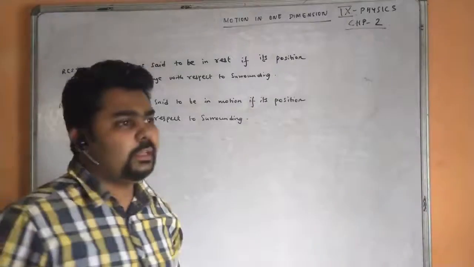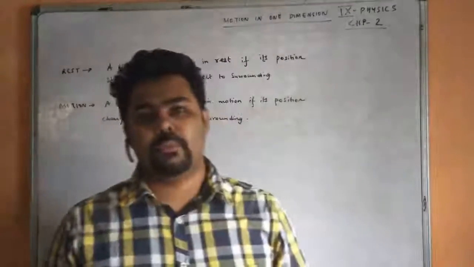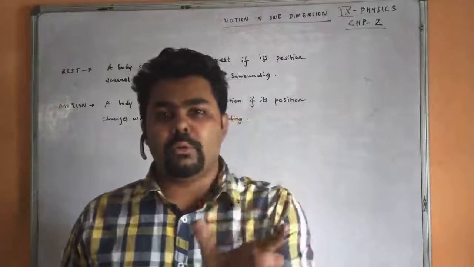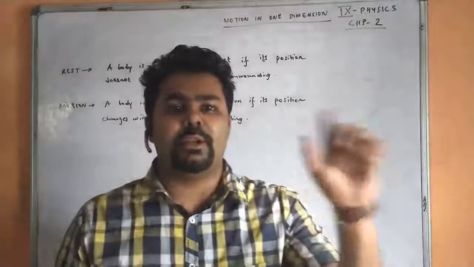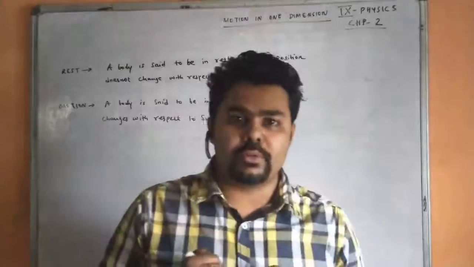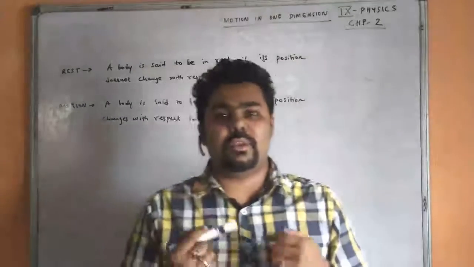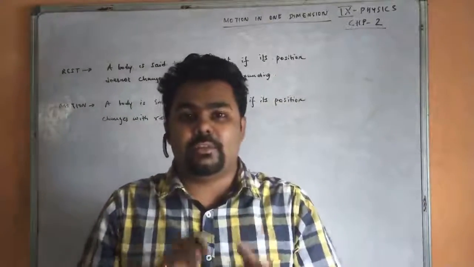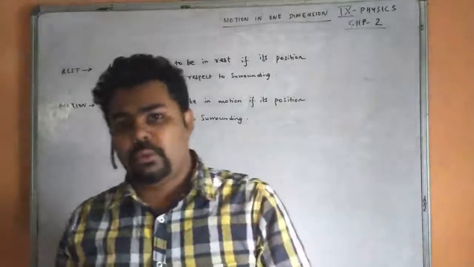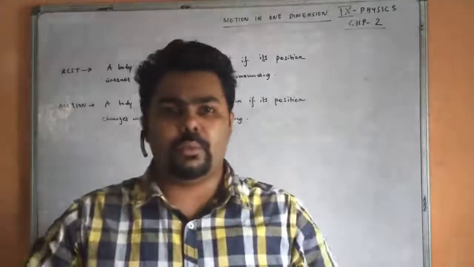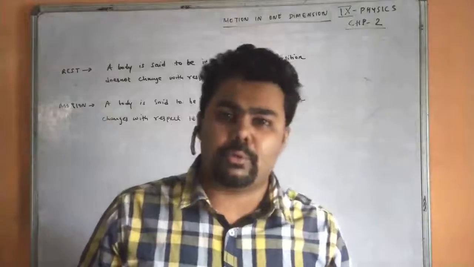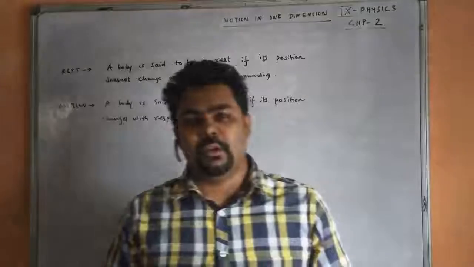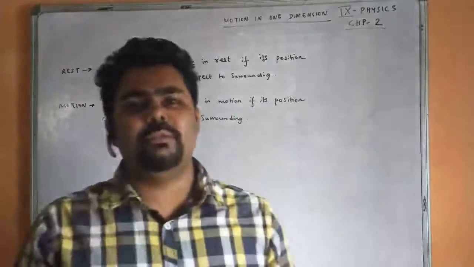Now you see, nothing is in absolute rest and nothing is in absolute motion. What is the meaning of absolute rest and absolute motion? It depends upon the reference point. Suppose your position is not changing with respect to the reference point and the reference point is also fixed, then that is considered absolute rest. But here on earth, no one is in absolute rest or motion. You can consider only relative rest or relative motion.